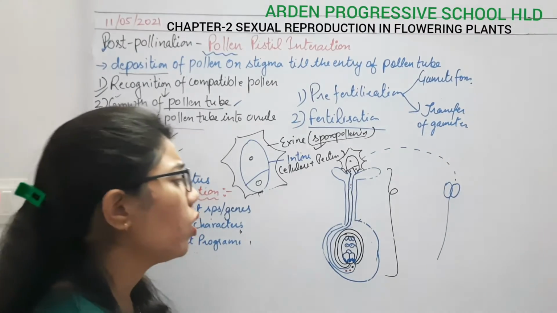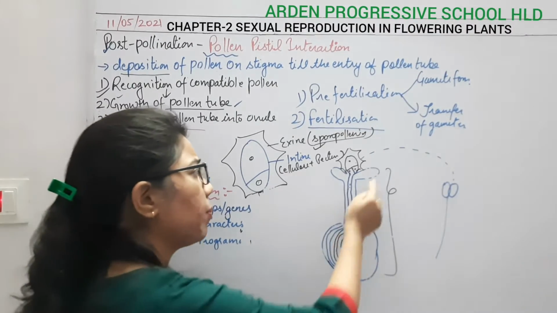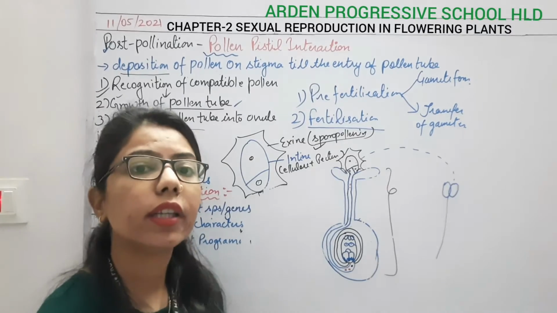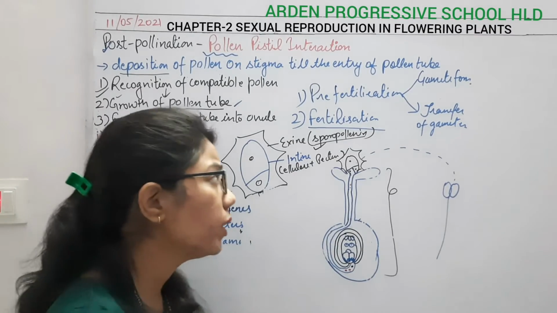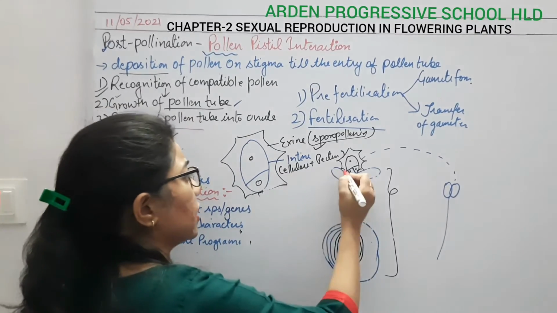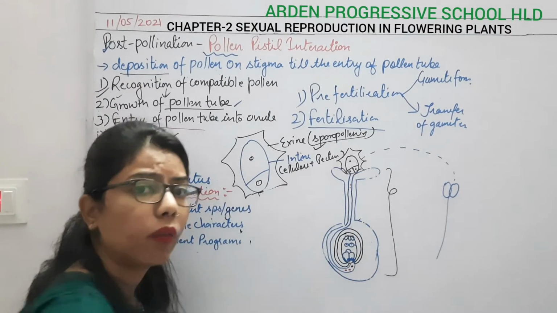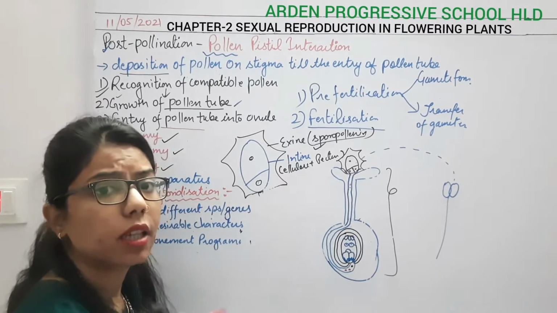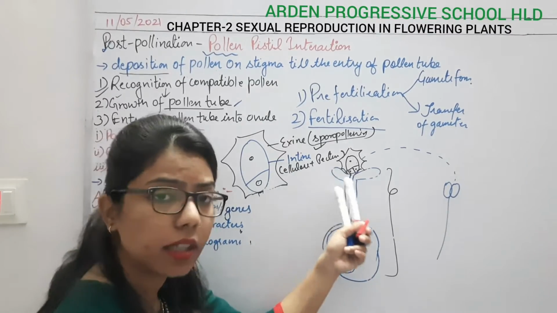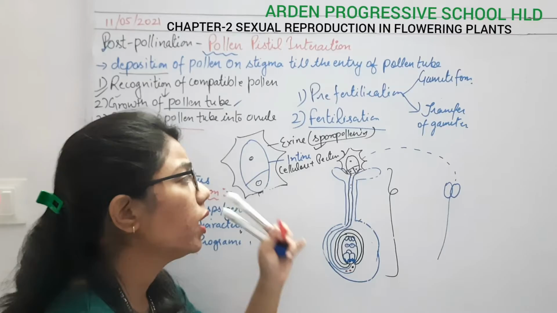Now what will happen as the pollen grain germinates here? We know that the stigma contains some water and some minerals needed for germination. Without this, it cannot germinate.